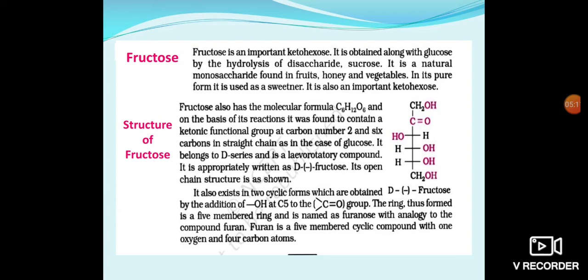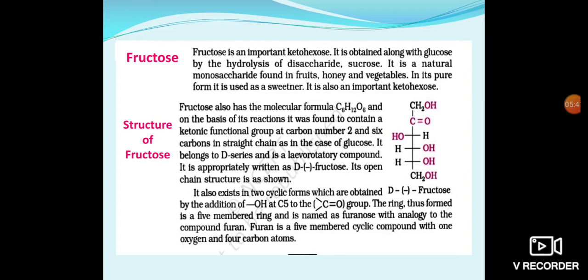That means when we put this compound in a polarimeter, it rotates the plane anti-clockwise. That's why it is called levorotatory, whereas glucose is dextrorotatory and written as D plus glucose.